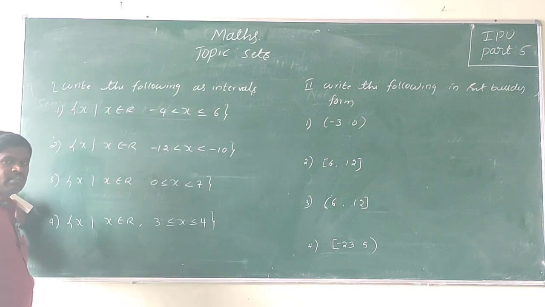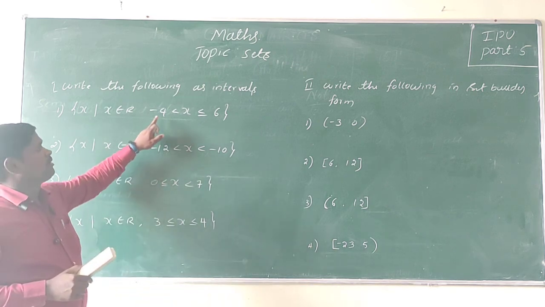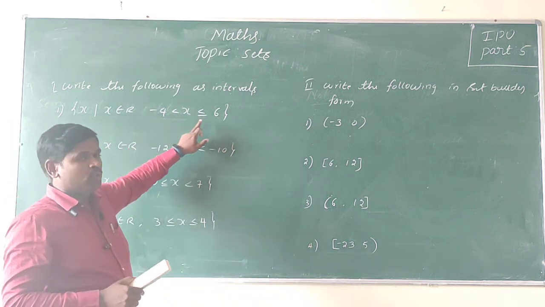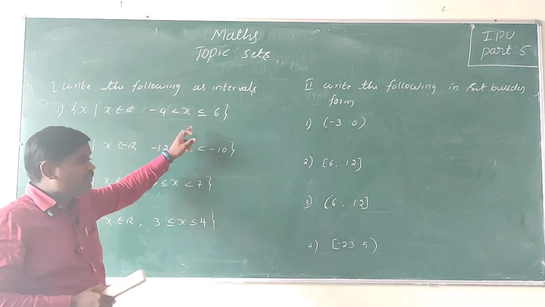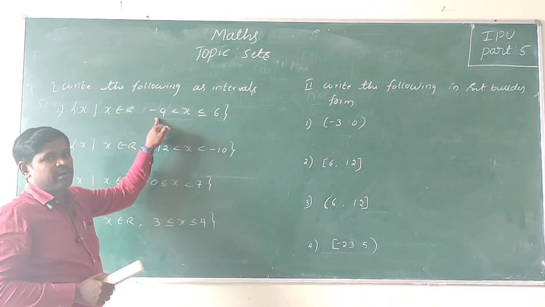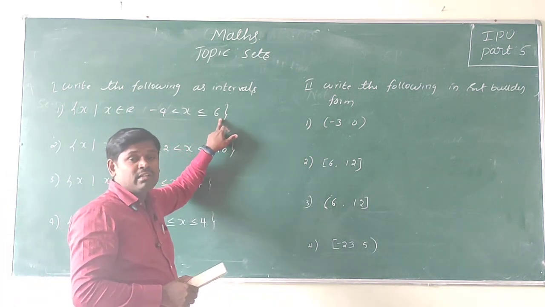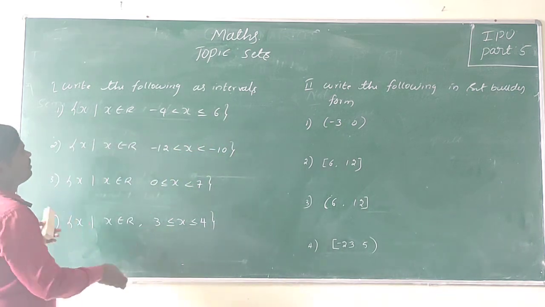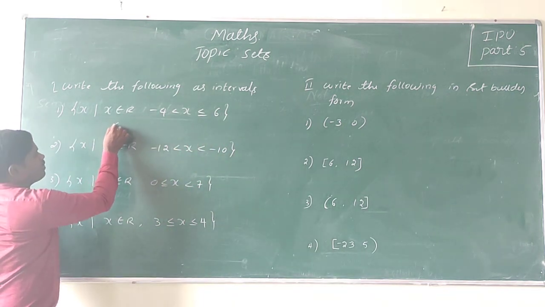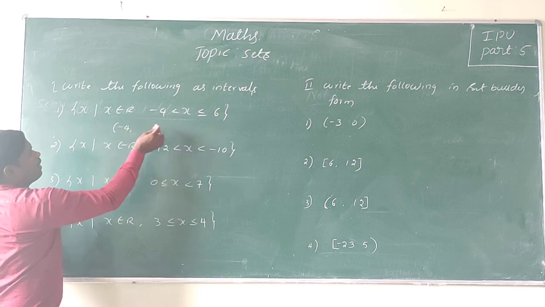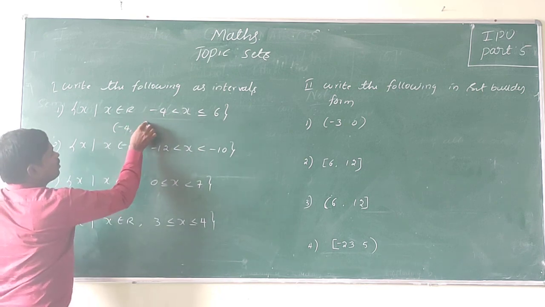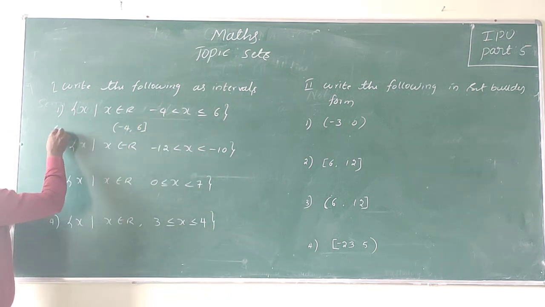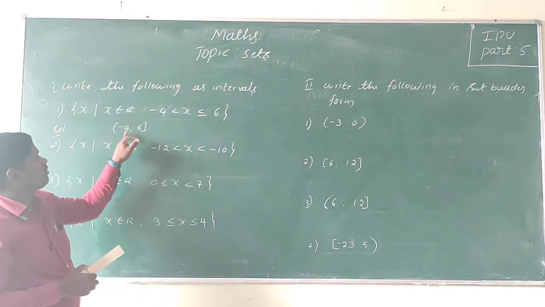Which type of interval is this? This is a semi-open interval. That means excluding the endpoint minus 4 and including the endpoint 6. Excluding is an open bracket at minus 4 and including is a closed bracket at 6. So this is the solution, in the form of an interval.